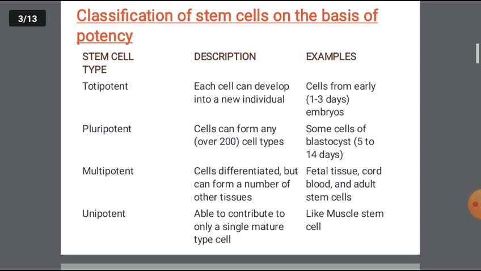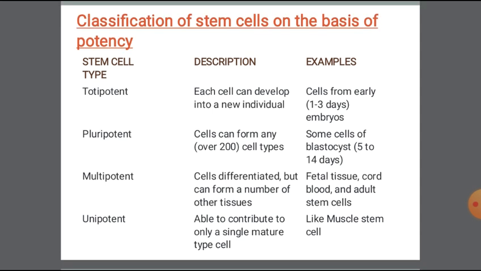Next, classification of stem cells. There are four types of stem cells. First one is totipotent, second one is pluripotent, third one is multipotent, fourth one is unipotent. First of all, what is totipotent? Totipotent cells, each cell can divide into a new individual. Those cells are called totipotent cells. Examples: the cells from the early embryonic stage, that means the 1st to 3rd days, the embryo produces these cells. Those cells are called totipotent cells.